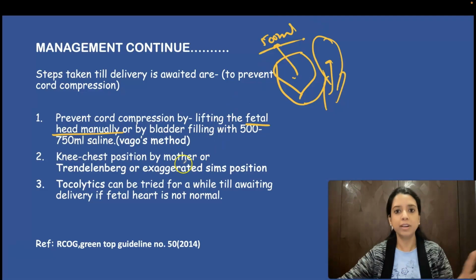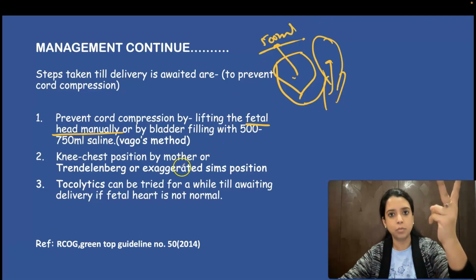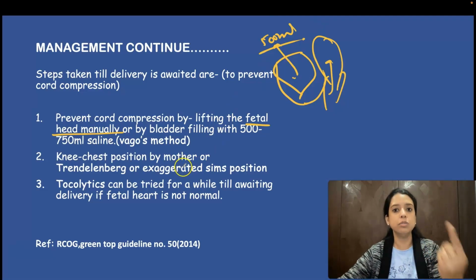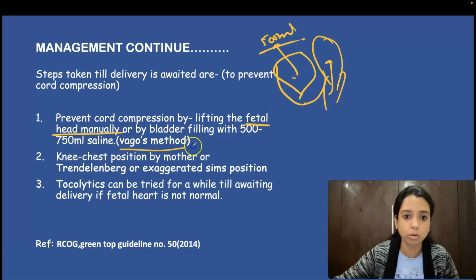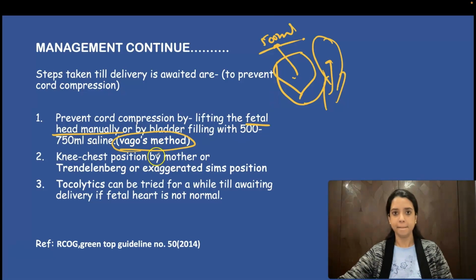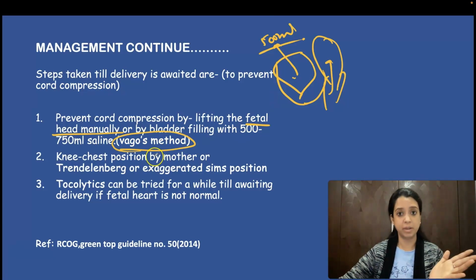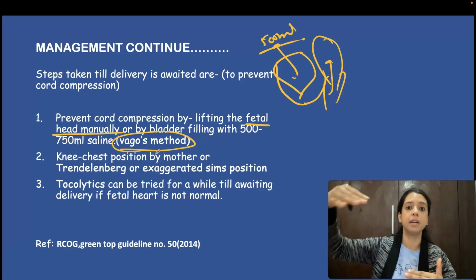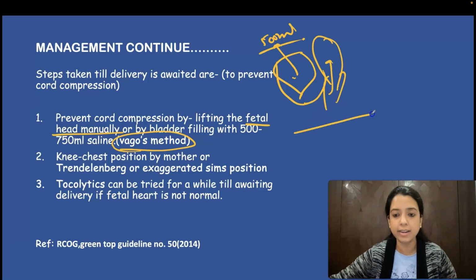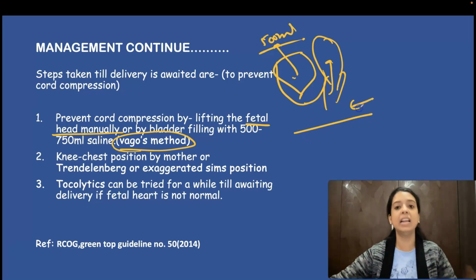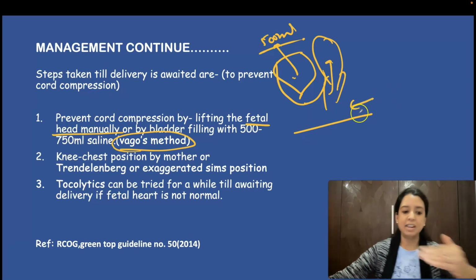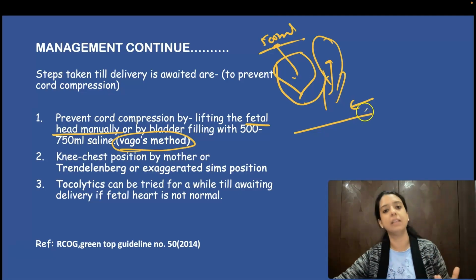ठीक है? So first you can push the fetal head manually, or you can push the fetal head using saline in the bladder, 500 ml saline, और इसे कहते हैं Vago's method. और क्या कर सकते हो आप? You can change the position of the patient. उसको reverse Trendelenburg में डाल दो. When she will be in reverse Trendelenburg, 10 degree head tilt, then the fetal head will go little above. Fetal head ऊपर जाएगा, cord compression will get relieved.